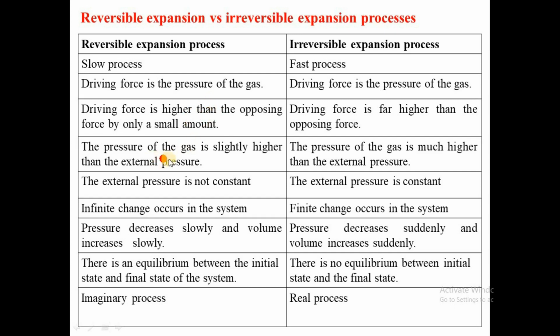The pressure of the gas is slightly higher than the external pressure. That's what I was explaining, that the pressure of the gas is slightly higher than the external pressure, while here, the pressure of the gas is much higher than the external pressure. Here in reversible, we have external pressure which is not constant, and here in irreversible we have external pressure which is constant. In the calculation, then, you can use external pressure here. And here, since the external pressure is not constant, we can use the pressure of the gas. In reversible expansion, we have an infinitesimal change, while in irreversible expansion, we have a finite change.